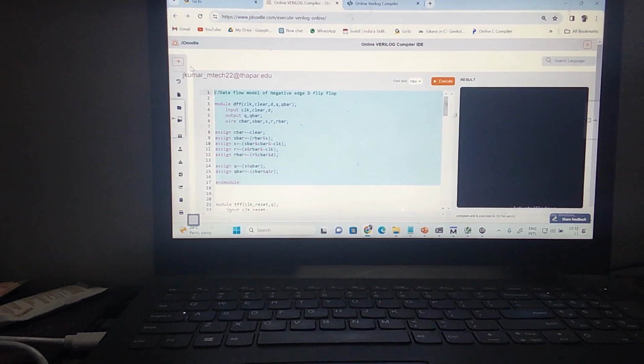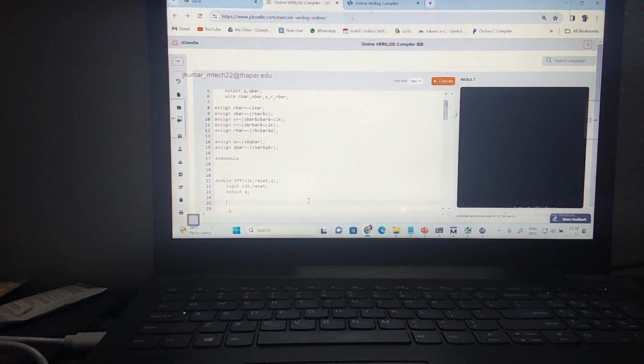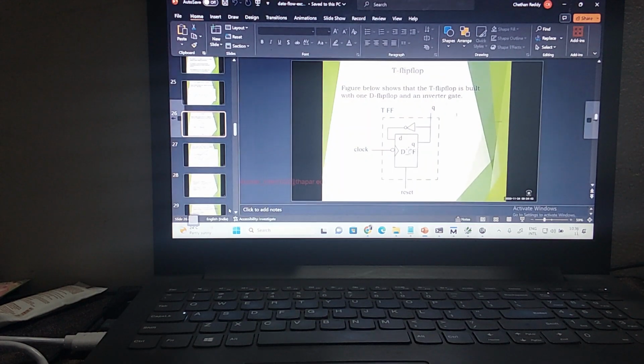We need to instantiate the T flip flop, right? Instantiate the T flip flop. So this is DOT. You can see this, right? Now instantiating the T flip flop, what is the input to this? For D, the input is Q1. Right? It is nothing but Q1.